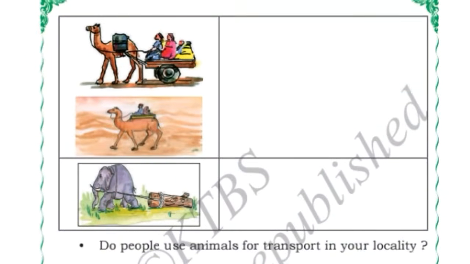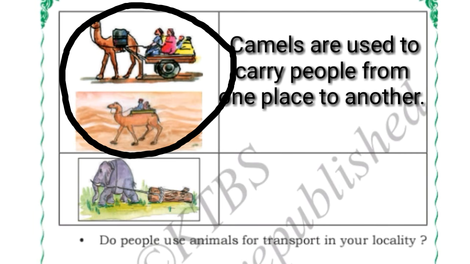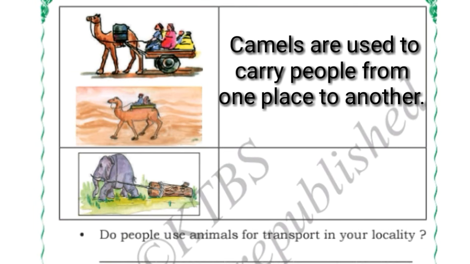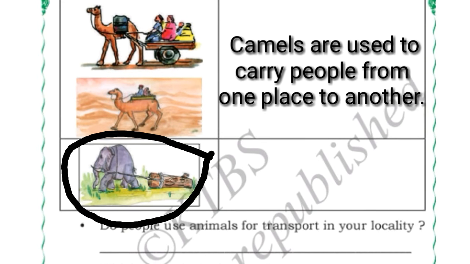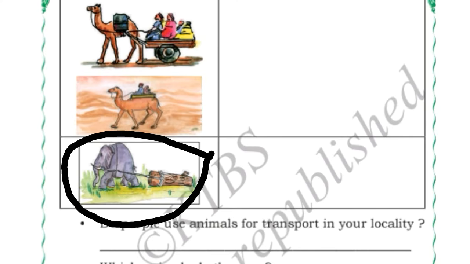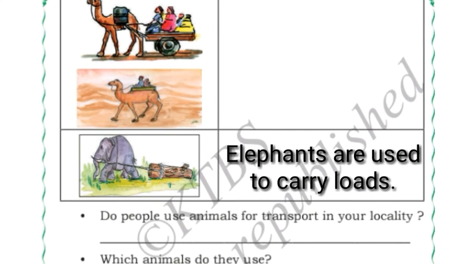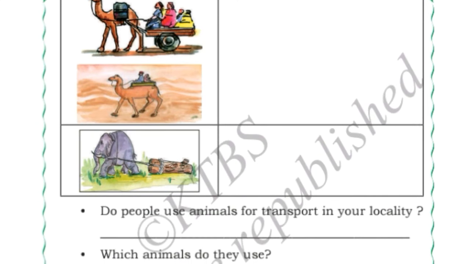Next, in this picture, what can you observe here? Here, camels are used to carry the people from one place to another place. Here in the last picture, what will you observe? Here in this picture you can observe elephants are used to carry the loads from one place to another. Okay, now here some questions are there, we need to answer.